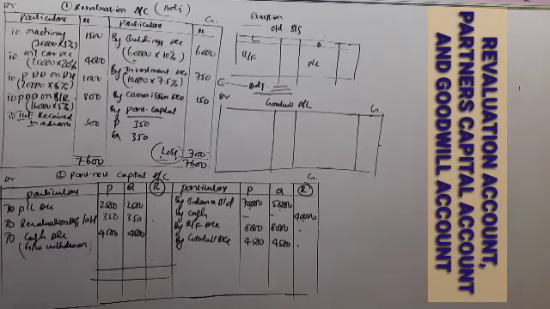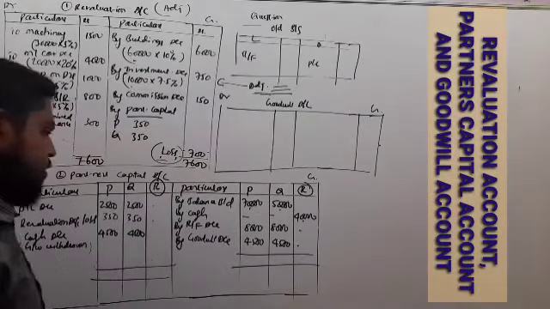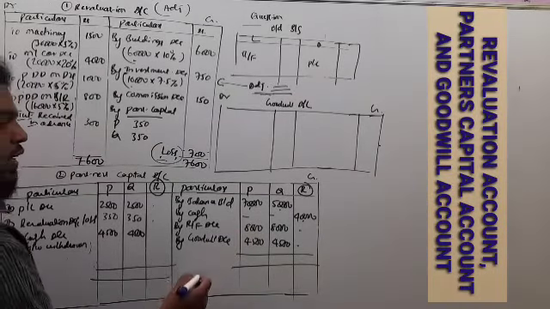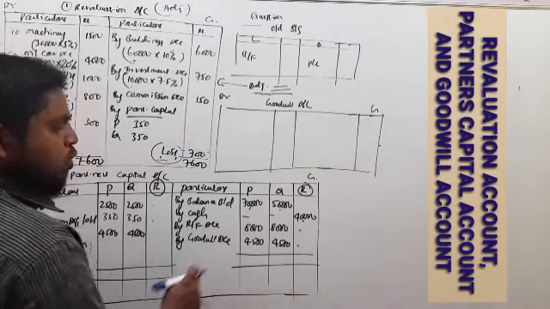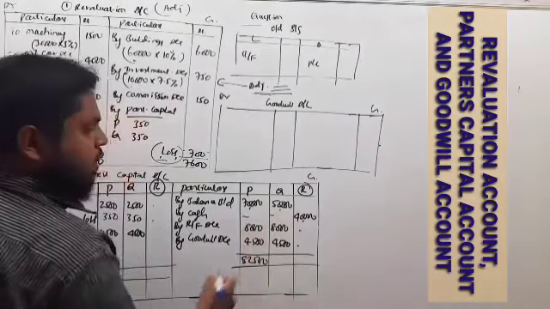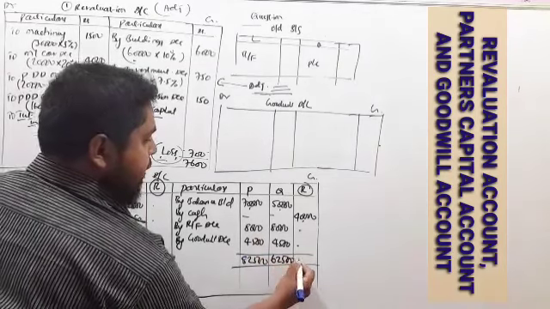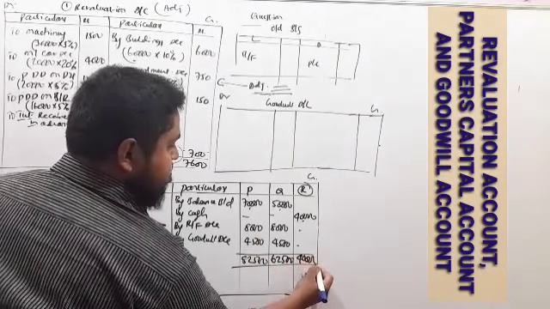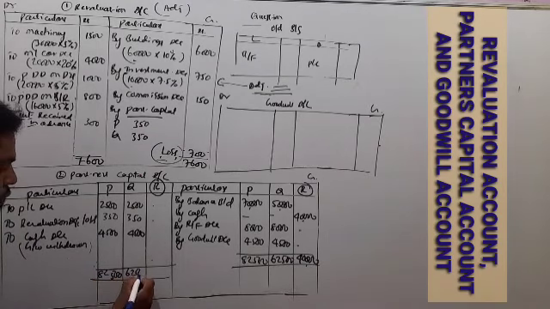So after passing these entries, we have to close this partners' capital account here. So the credit side is more: 70,000 plus 8,000, plus 4,500, 82,500. Next, 50,000 plus 8,000 plus 4,500, 62,500, and this is 40,000.